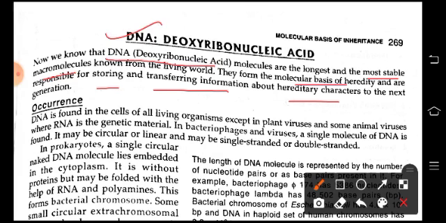Now DNA is found in the cells of all living organisms except plant viruses and some animal viruses, where RNA is the genetic material instead of DNA. In bacteriophages and viruses, a single molecule of DNA is found. It may be circular or linear and may be single-stranded or double-stranded.